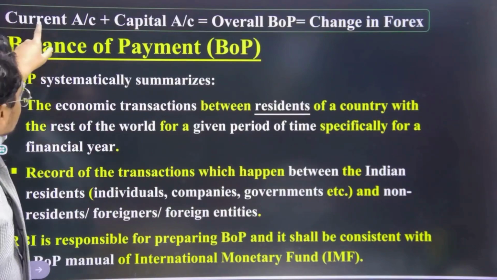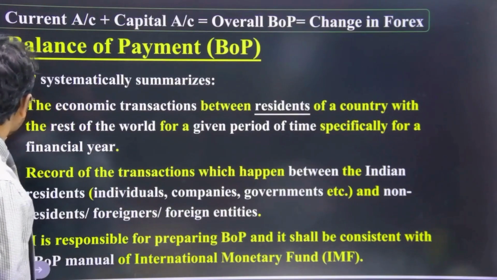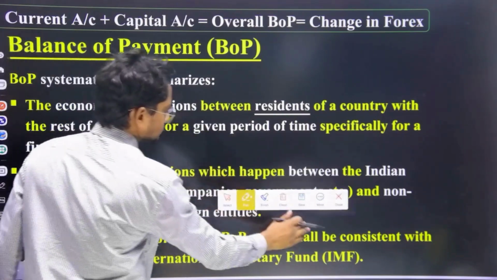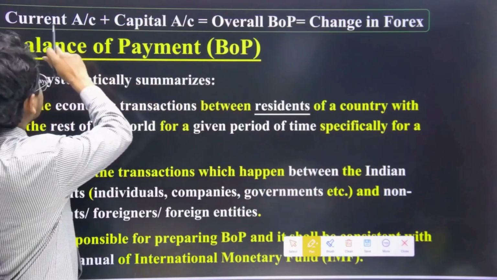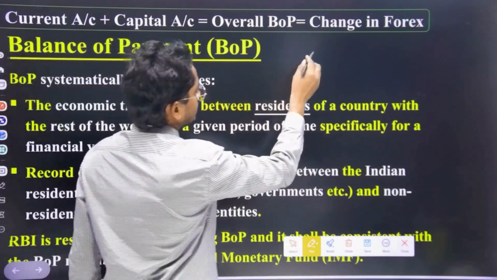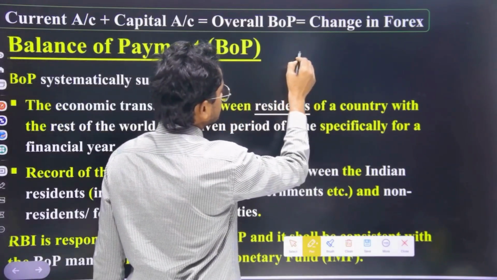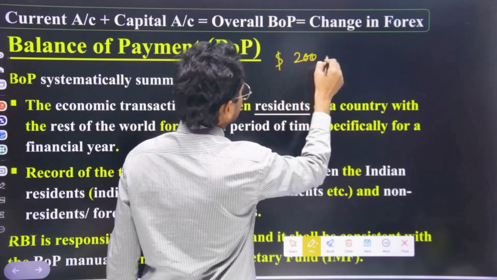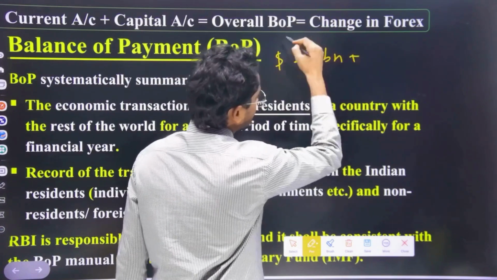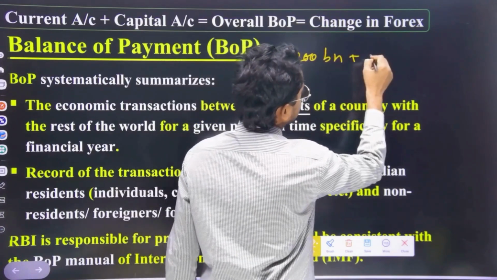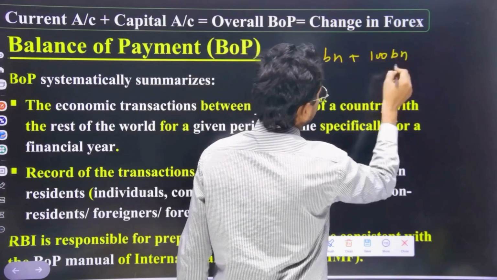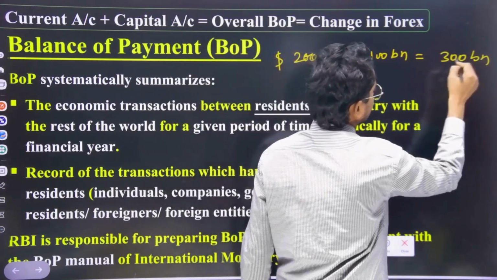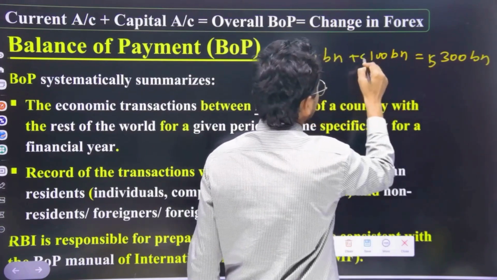If our current account is surplus, let's say by 200 billion, and our capital account is surplus by, let's say, 100 billion, so that will be 300 billion US dollars.